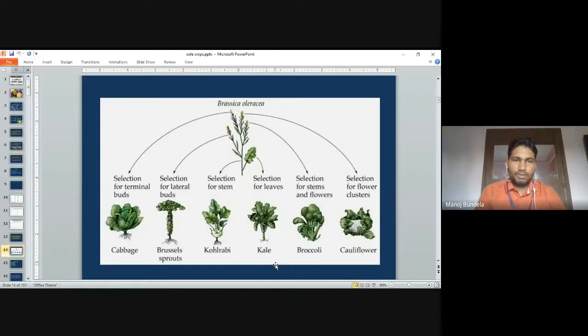So Brassica oleracea: normally in cabbage, the selection is from the terminal buds. In Brussels sprout, selection from the lateral buds. Selection from the stem in knol-khol, kohlrabi. In kale, selection from the leaves. Selection from the stem and flowers, broccoli. Cauliflower, selection from the flower cluster.